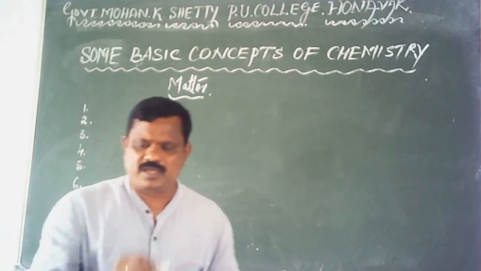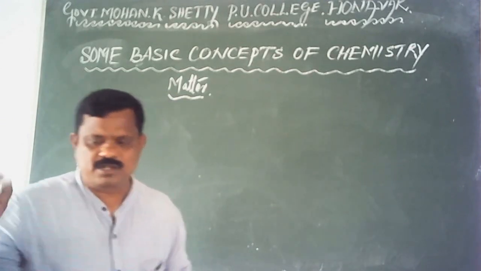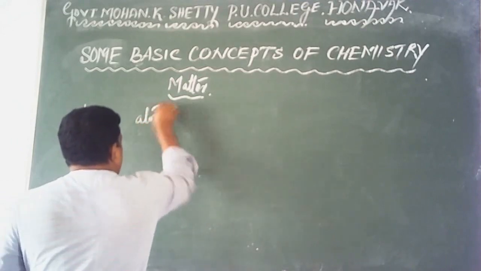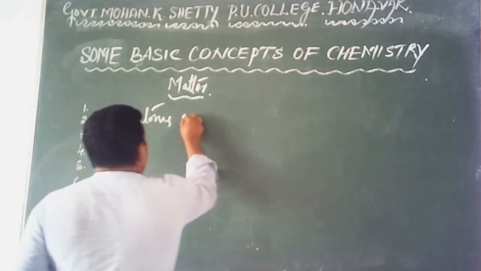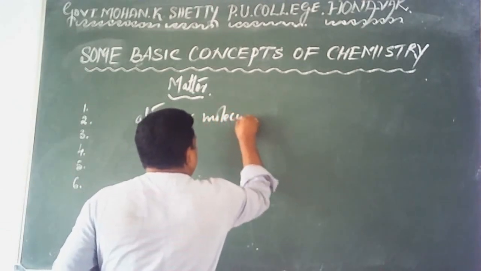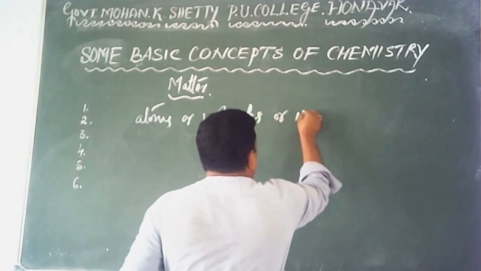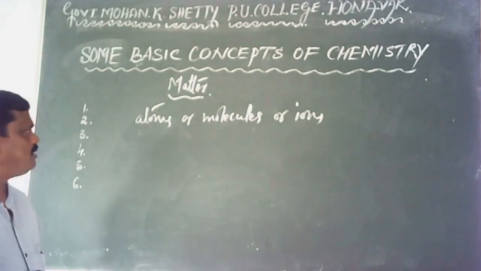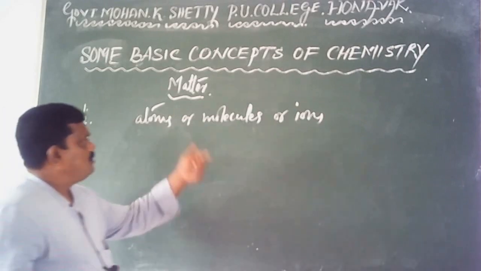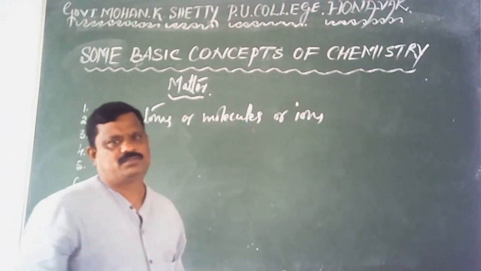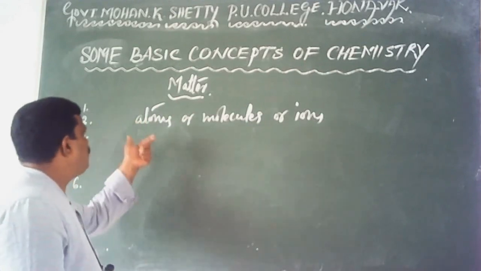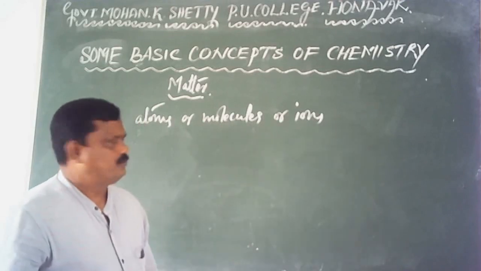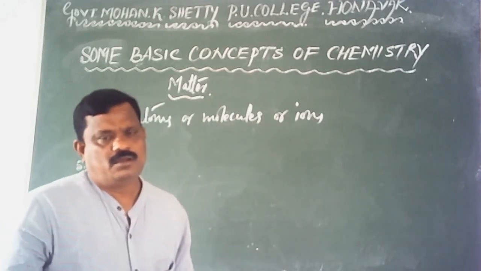Matter mainly consists of three different types of particles, namely atoms or molecules or ions. So what are the constituent particles of a matter? Maybe atoms, maybe molecules, maybe ions. Some matter consists of atoms and some matters consist of molecules and some matters consist of ions.